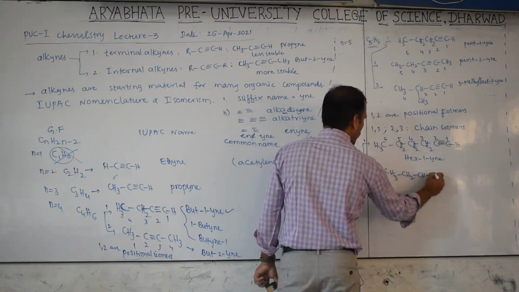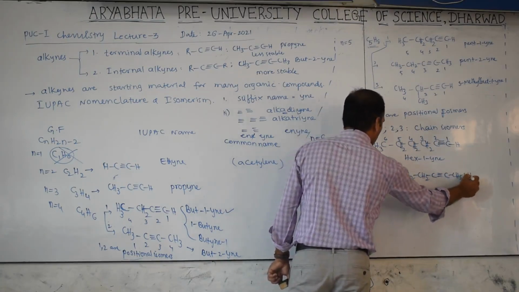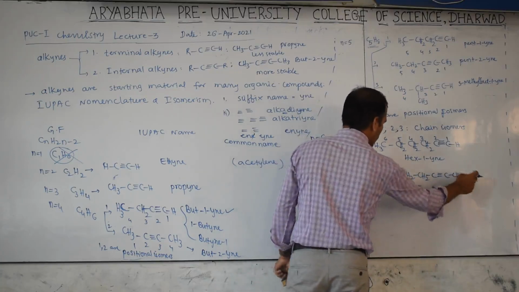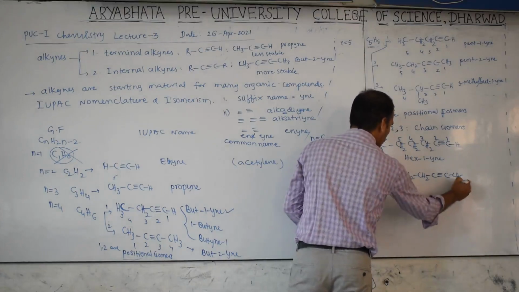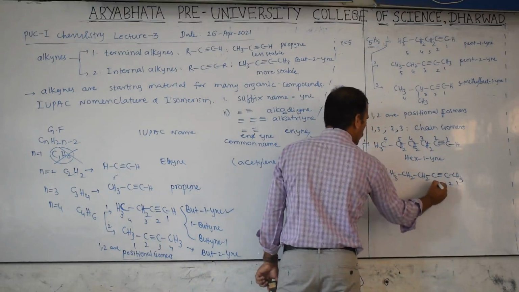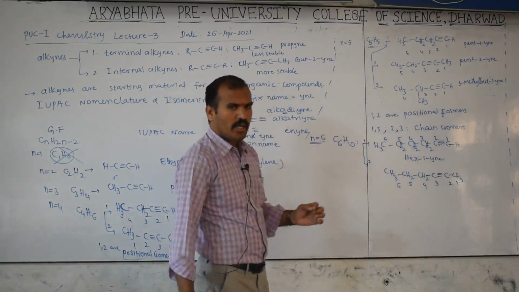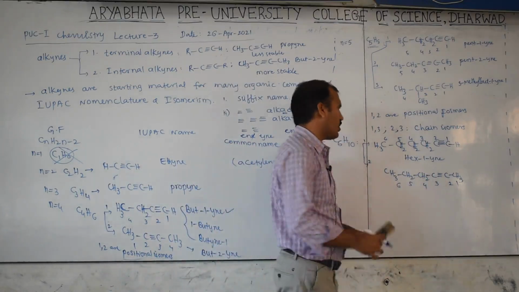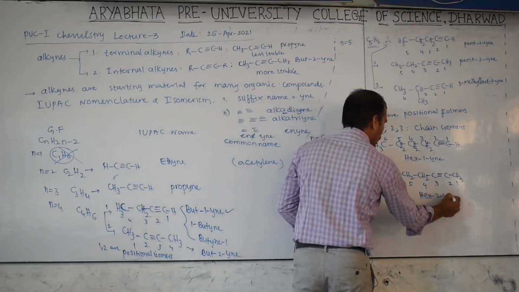Then here the triple bond will be there, C triple bond C, CH2, CH3. 1, 2, 3, 4, 5, 6, 7. It means this is wrong. Then this is only converted into CH3. So now numbering here 1, 2, 3, 4, 5, 6. Now observe, students: the triple bond position is at the second position. Therefore, it is called hex-2-yne.